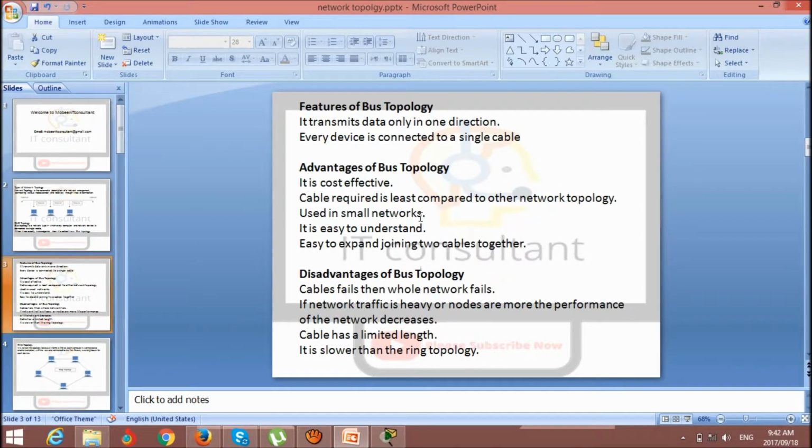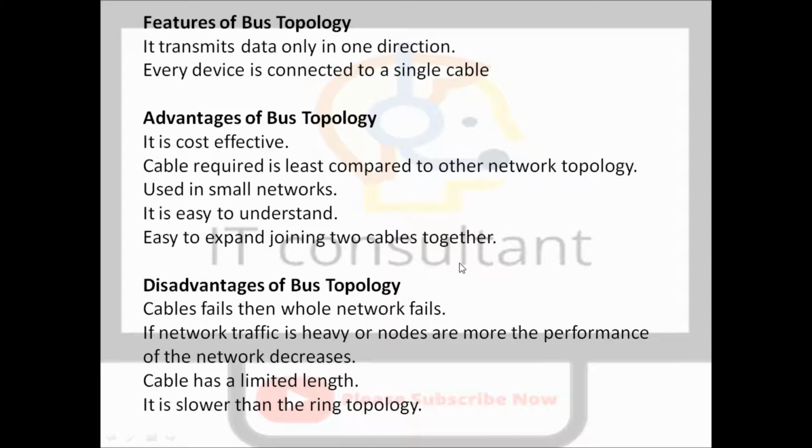Here you can see the features of the bus topology. Here are the advantages and disadvantages.